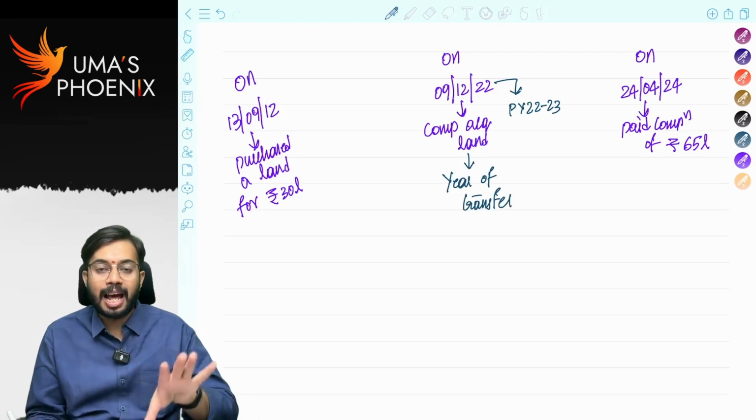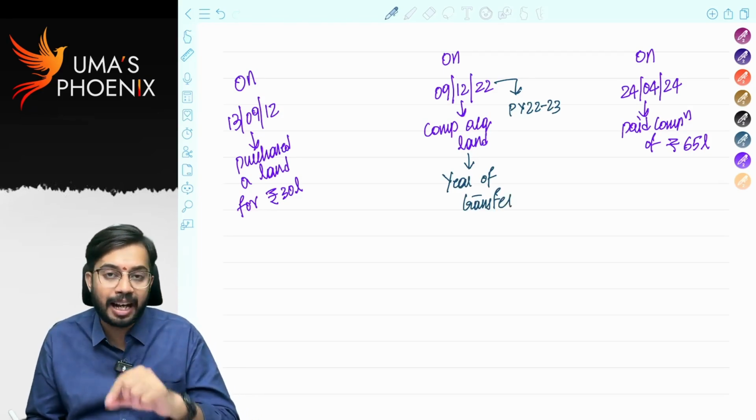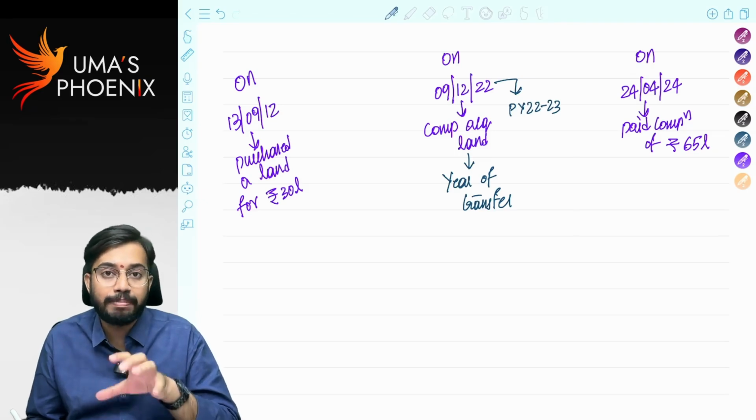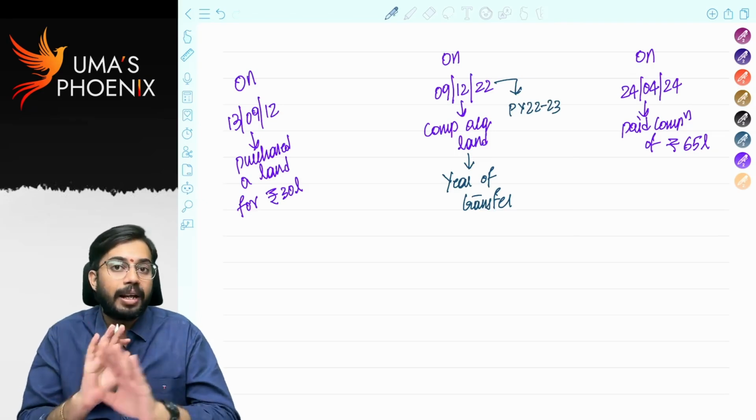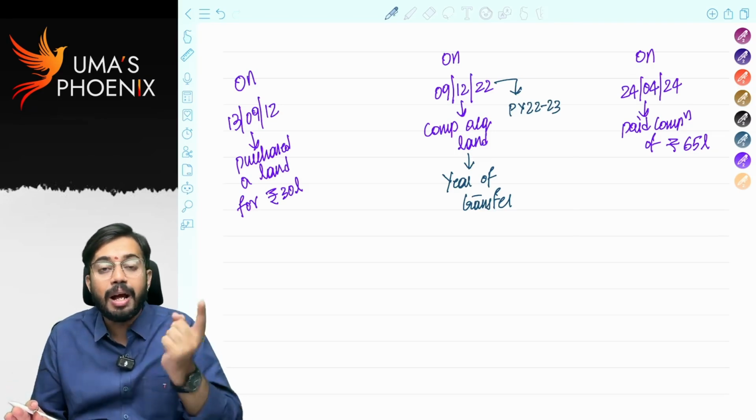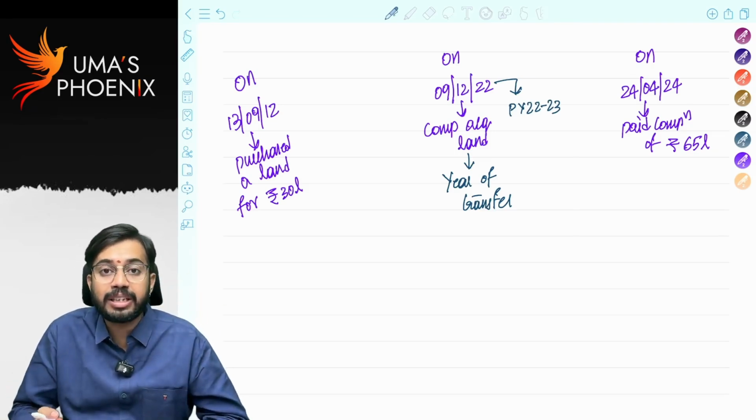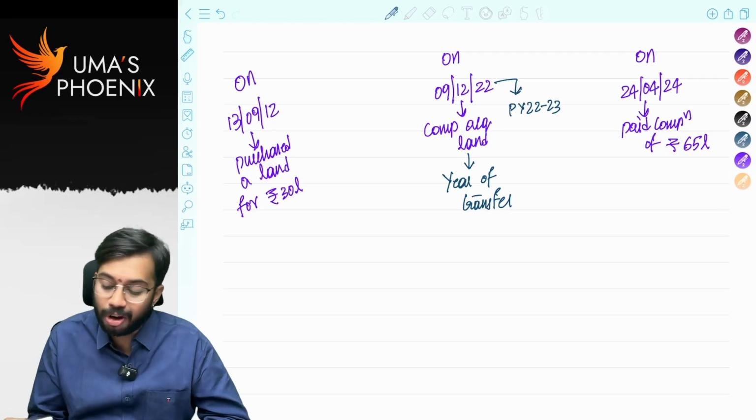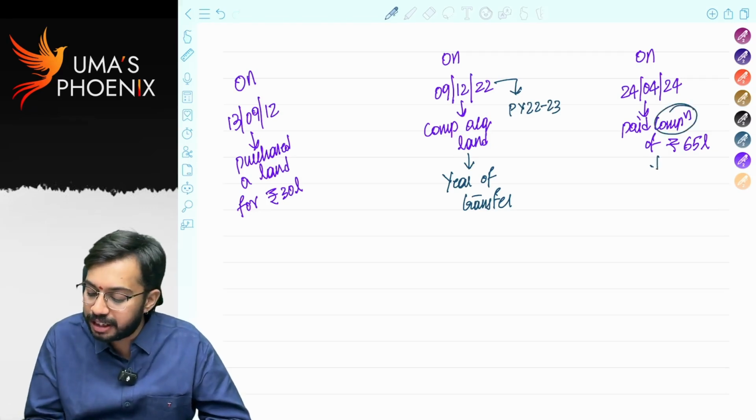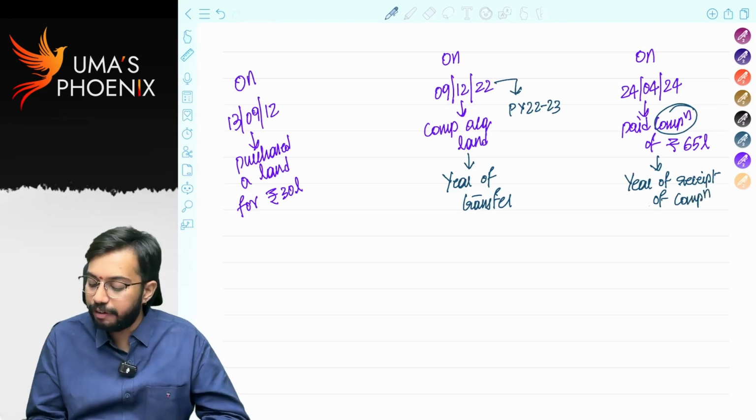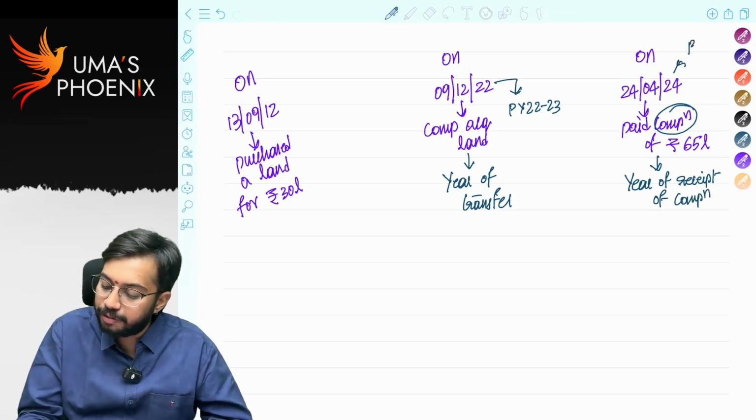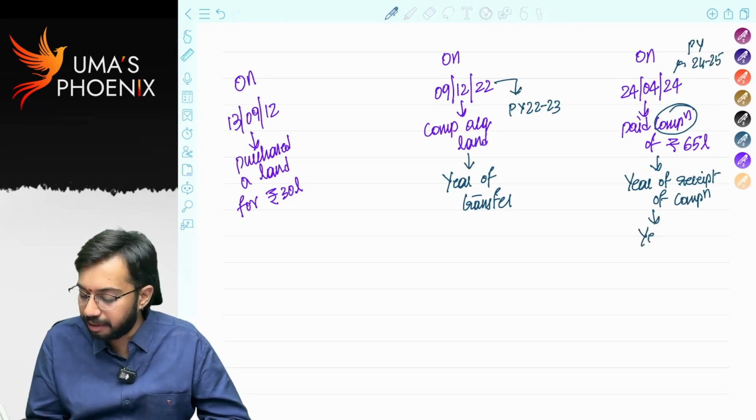Generally, capital gains are taxable in the year of transfer, but this is an exception. In case of compulsory acquisition of capital asset, capital gains are not taxable in the year of transfer, but they are taxable in the year in which compensation is received from government. So, year of receipt of compensation. Compensation is received in previous year 24-25. So previous year 24-25 we call as year of taxability.